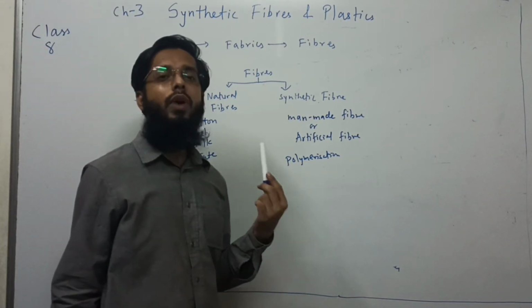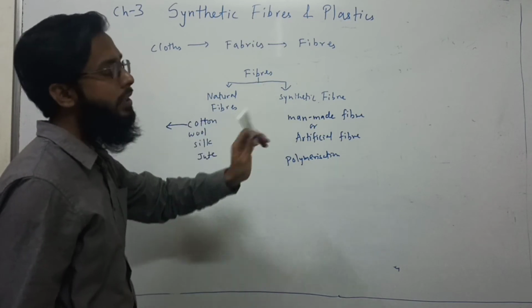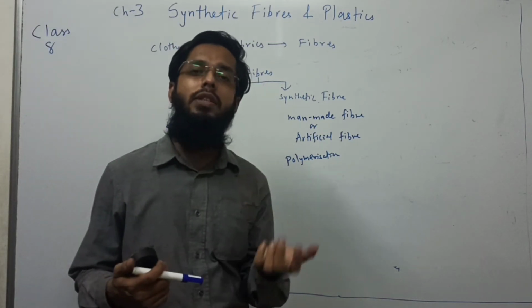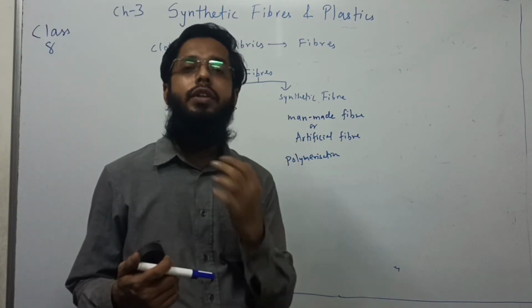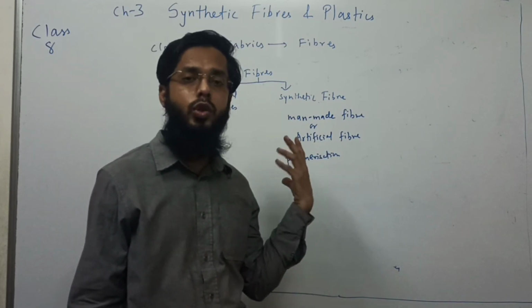Now in this chapter, we will talk about different types of fibers. In the first topic we learned what fibers are. Fibers can be naturally occurring, like cotton, wool, silk, jute also.